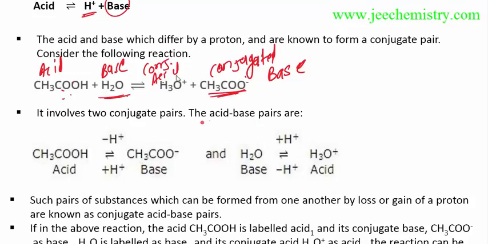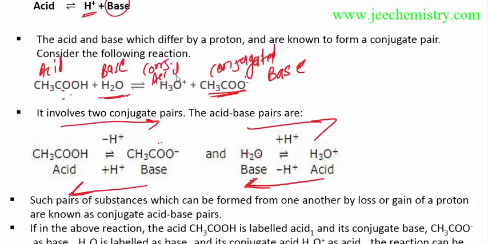It involves two conjugate acid-base pairs. This is an acid, and now it becomes a base, the conjugate base of this acid. This is H2O, which after accepting H plus acts as a base and becomes its conjugate acid. This acid, after donating H plus, becomes a base, but this base, after accepting H plus, becomes an acid. So this is an acid, and after donating H plus it becomes a base, and this base after accepting H plus becomes an acid.